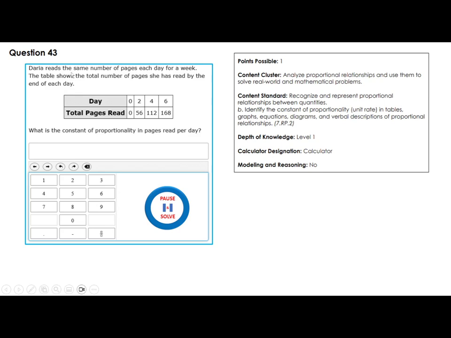Sara reads the same number of pages each day for a week. The table shows the total number of pages she has read by the end of each day. What is the constant of proportionality in pages read per day? Pages per day. Okay, so you can take 56 divided by 2, or you can take 112 divided by 4, or you can take 168 divided by 6, and the answer is 28.